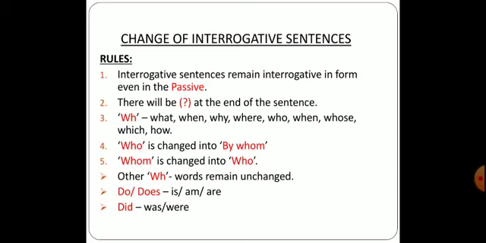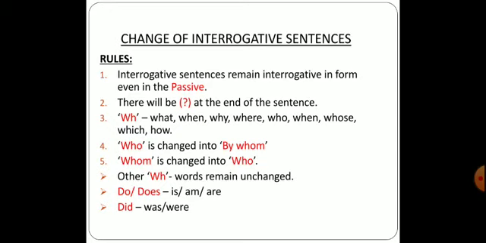So the first point is no changes will be done. The second point is there will be a question mark at the end of the sentence. In the active form as well as in the passive form, there will be no change. Question mark is the compulsory interrogative mark.